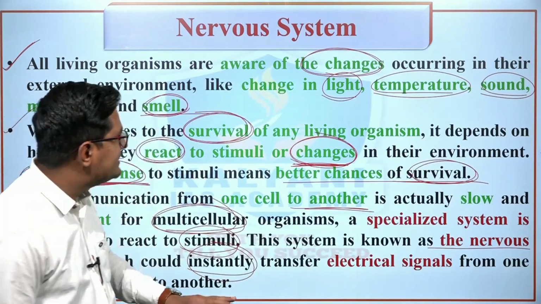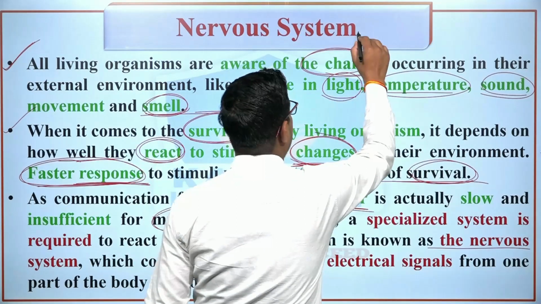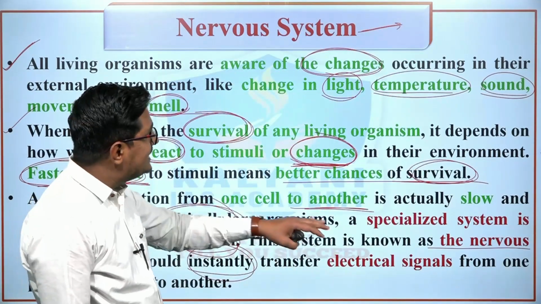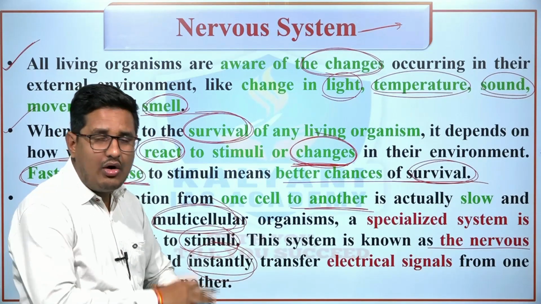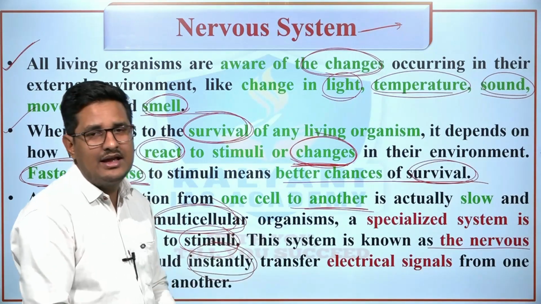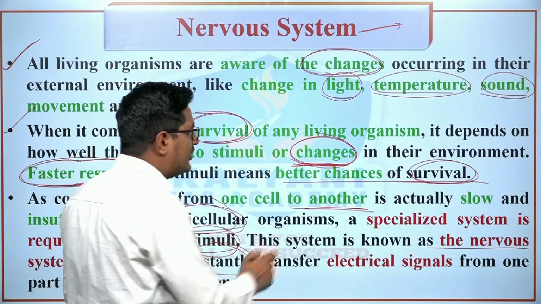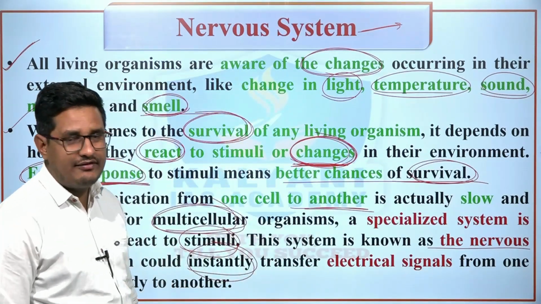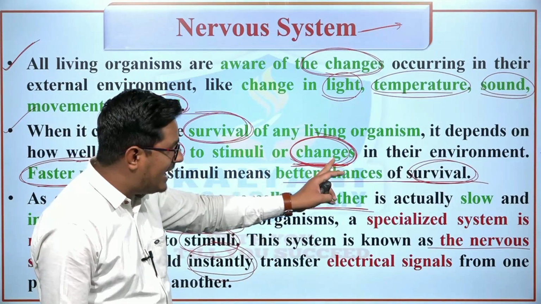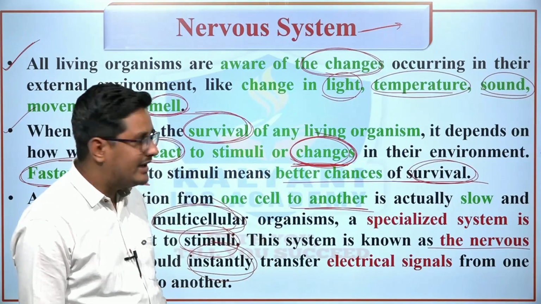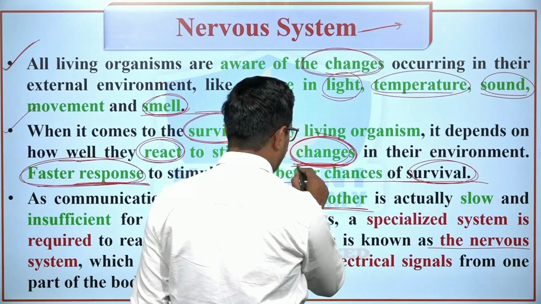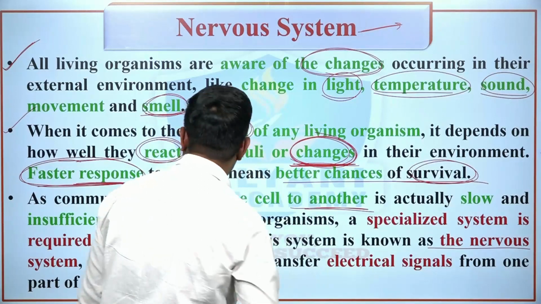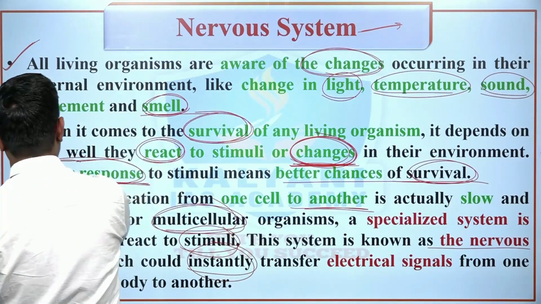So simply we can say that the nervous system is most important for survival, because in the presence of the nervous system, an organism, especially a human, can react to the stimuli or changes occurring in his environment and can survive, or he can establish coordination among his organs. So this is the importance of the nervous system.